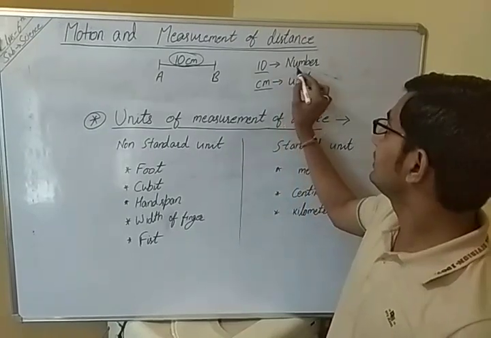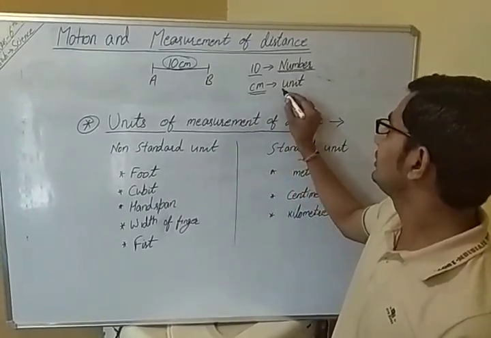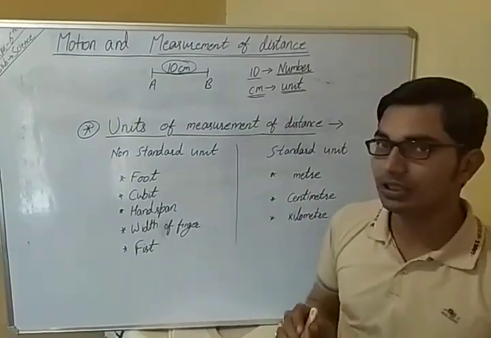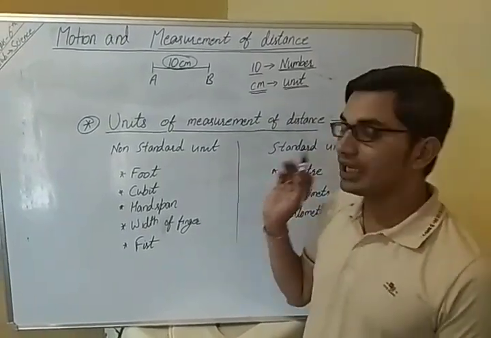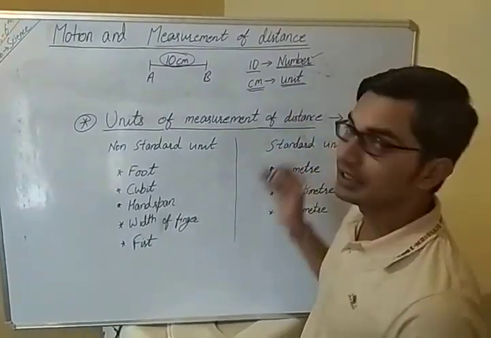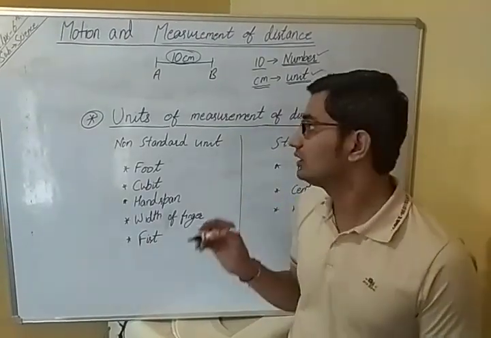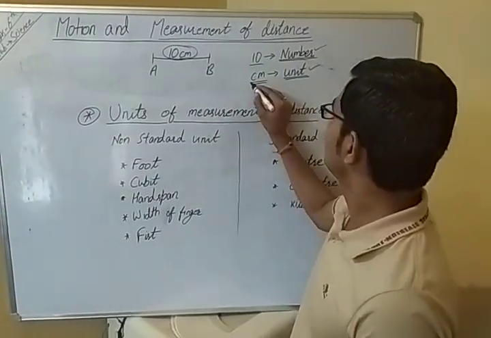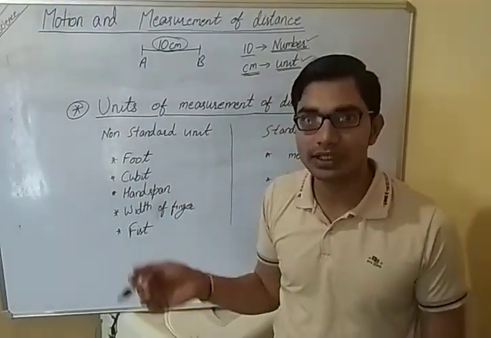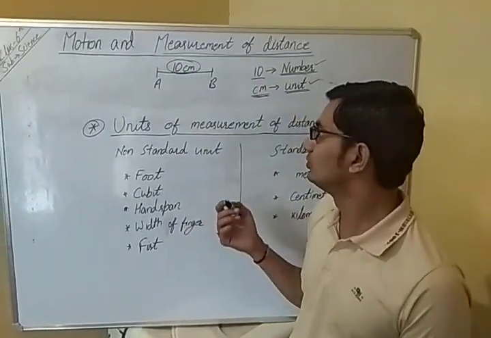So what is 10? 10 is any number, and this centimeter is known as the unit. Means when we write any quantity, we write two things, the number and the unit. Unit is the thing which tells us about the quantity. For different quantities, different units are used.